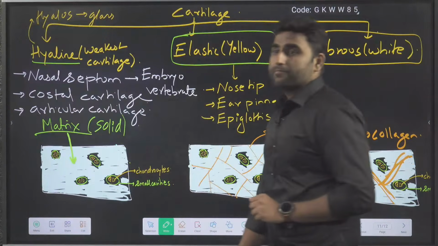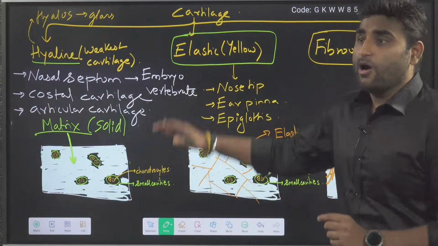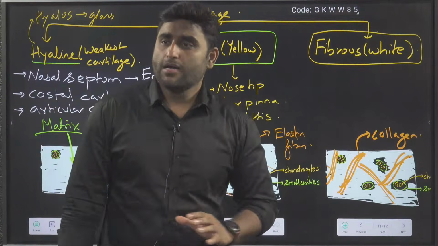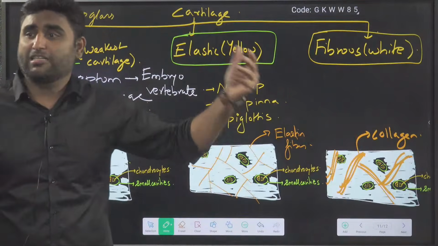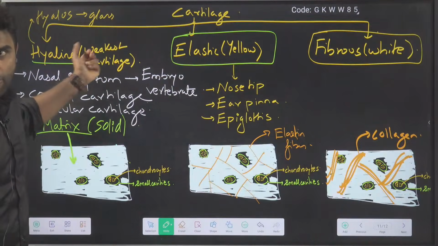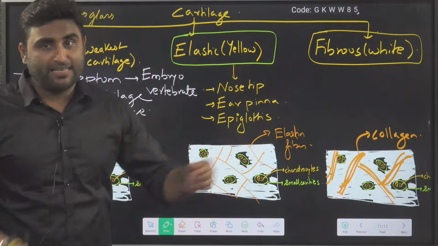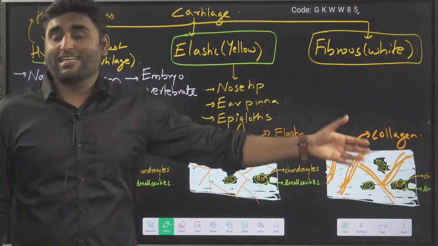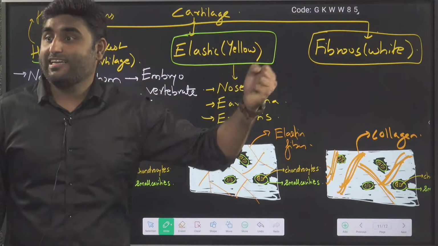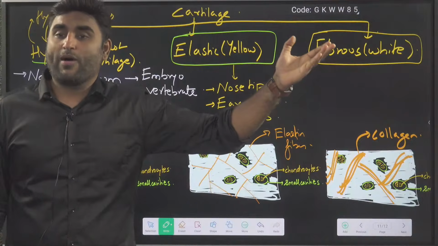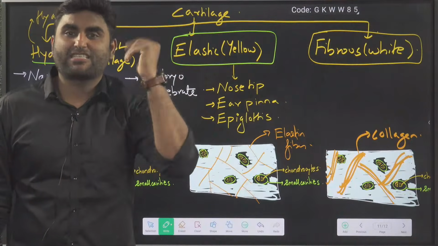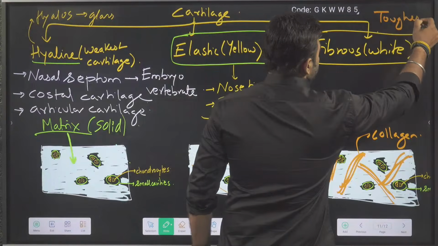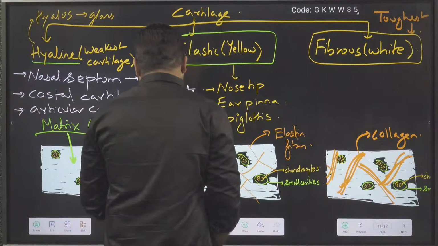Am I clear? So tell me, out of these three, which will be the toughest of all? Weakest of all is hyaline. Elastin gives elasticity and flexibility. Collagen has more strength and rigidity. Fibrous cartilage or white cartilage is the toughest cartilage. It is the toughest of all. Toughest cartilage. Where is it located?